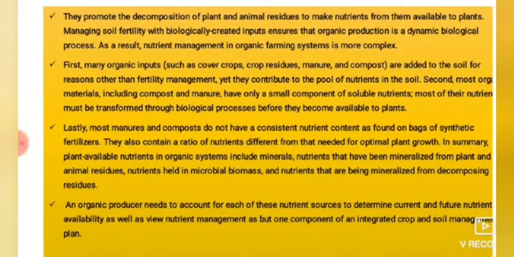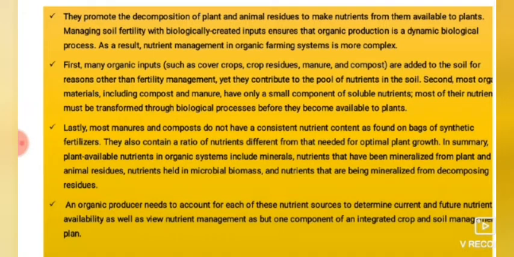You can see here. First, many organic inputs such as cover crops, crop residues, manures and compost are added to the soil for reasons other than fertility management, but they contribute to the pool of nutrients in the soil. And the second thing, most organic materials including compost and manure have only a small component of soluble nutrients. Most of the nutrients in that content must be transformed through biological processes before they become available to plants.